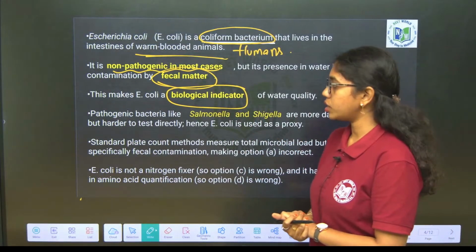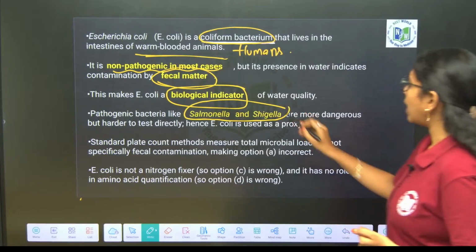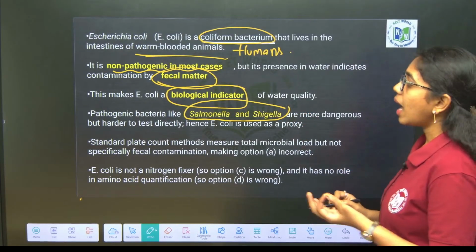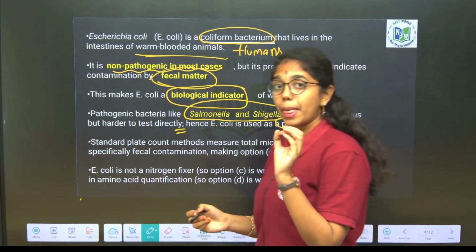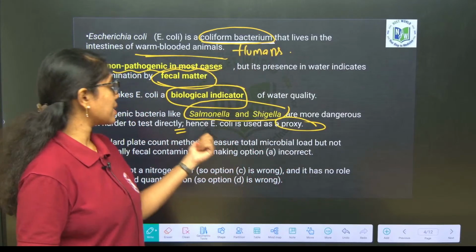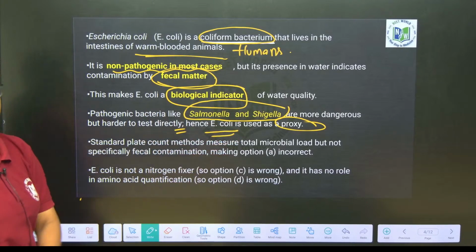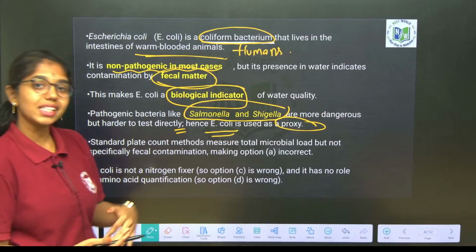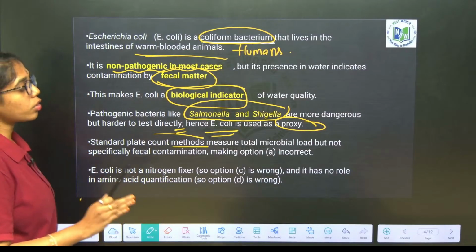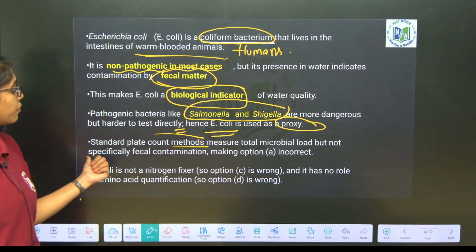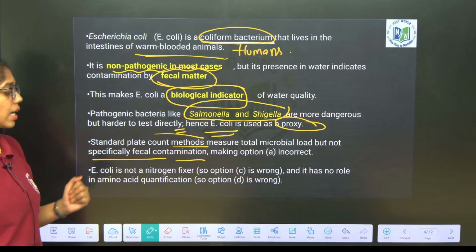Pathogenic bacteria like Salmonella and Shigella are most dangerous but harder to test directly. Hence, E. coli can be used as a proxy rather than detecting harmful bacteria like Salmonella and Shigella. We can use E. coli as a detector for water contamination because it is easy to test. And standard plate count methods measure total microbial load but not specifically fecal contamination. So, with E. coli we cannot conduct the standard plate count.